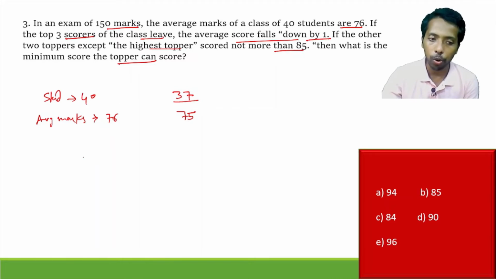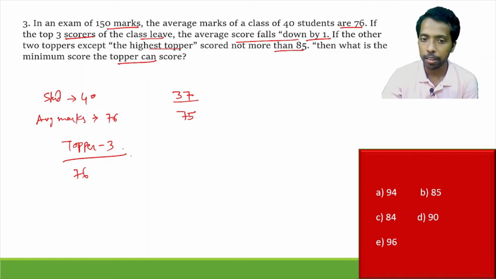Now what is the total score of all the top 3? This is the basic thing that should be there. These are the toppers it's talking about, and we are dealing with the top 3 scores. Now, the remaining part, from where can we get it? After removing the top 3, the average becomes 75, but this should actually be 76. So this one in average less, where does it go?